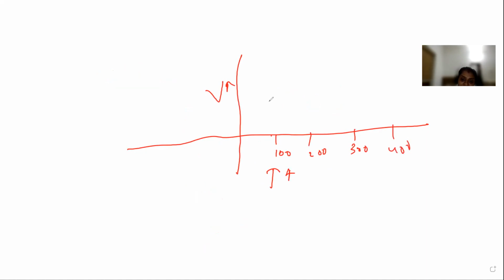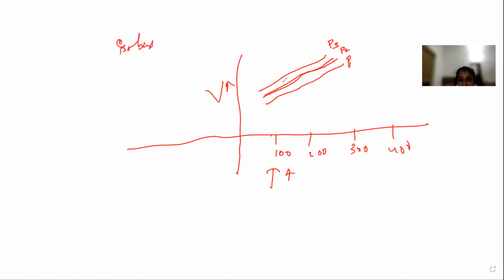Since it is directly related, if you increase the temperature, the volume will also increase, and you will get a straight line like this. While I am drawing it is not coming perfectly straight. We will get a straight line for different pressures, that is P1, P2, P3. This graph at constant pressure is called isobars.